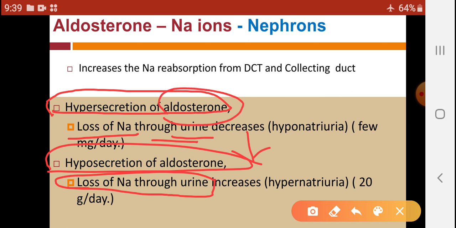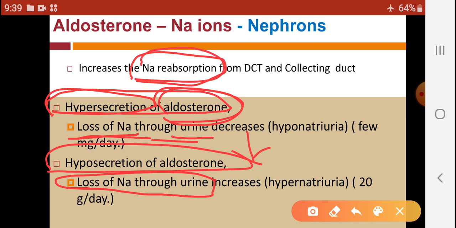Excess aldosterone is responsible for more reabsorption of sodium, and with more reabsorption, less sodium is excreted through the urine.